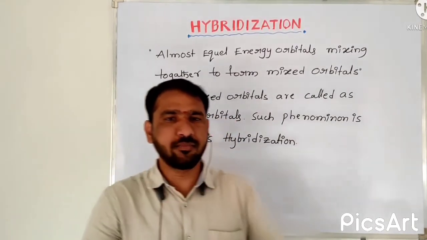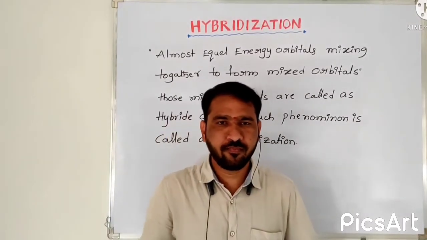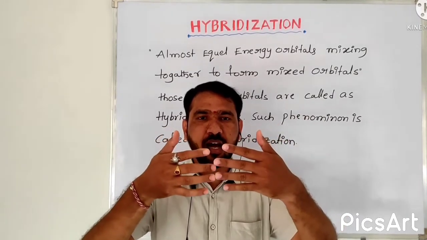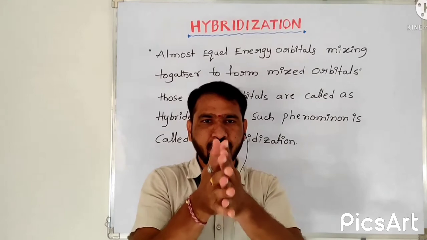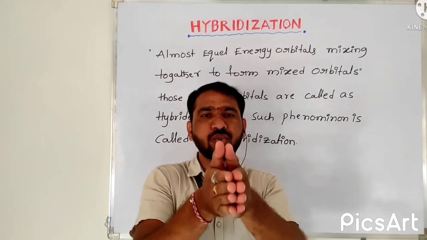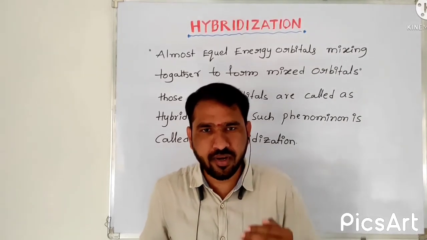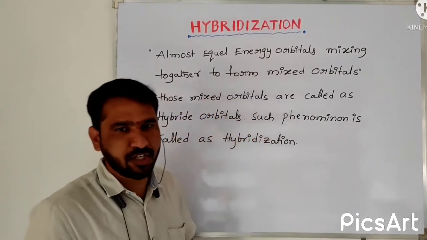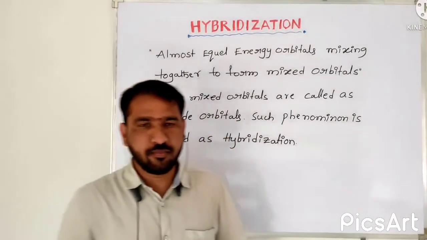Let me give you a simple explanation about this hybridization. Simply remember, almost equal energy level orbitals are going to intermix together. It leads to the formation of a new set of orbitals. Those are called as hybrid orbitals. Such a phenomenon is called as hybridization. That is the exact definition of hybridization.